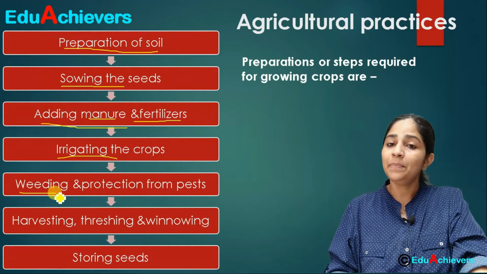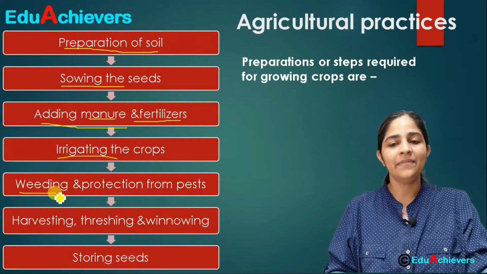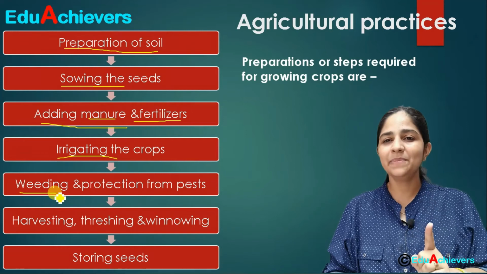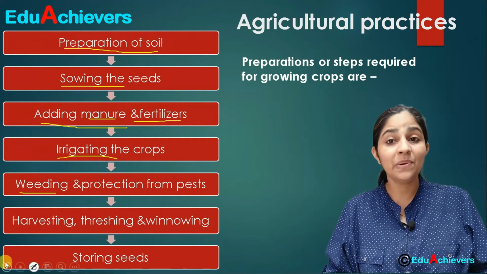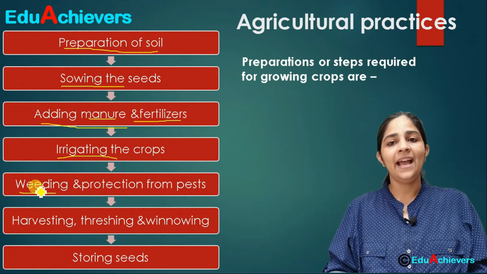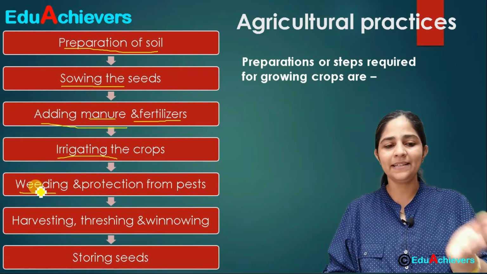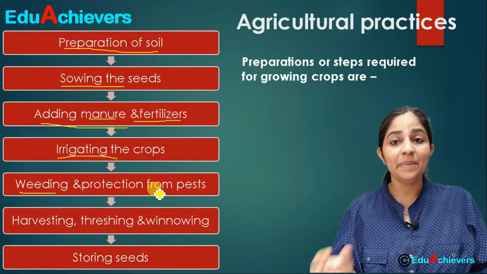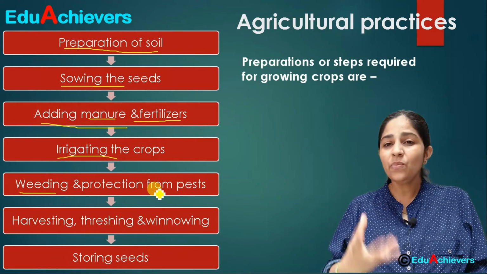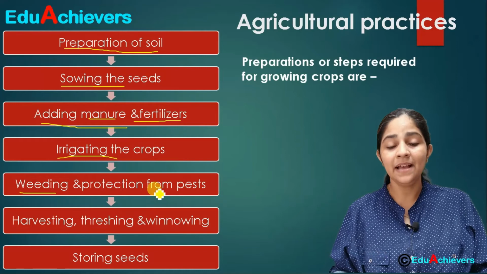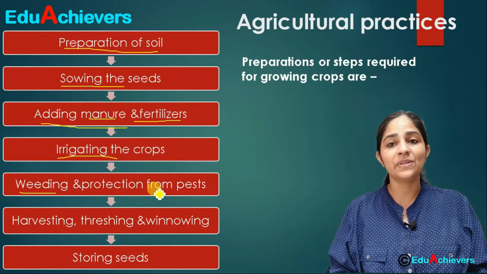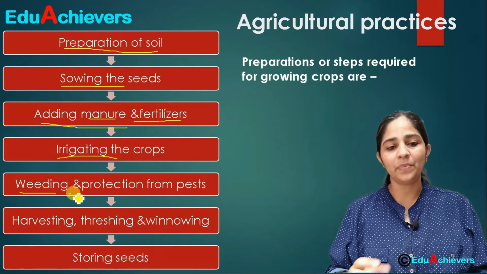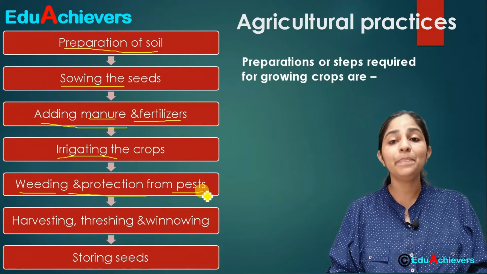The next is the plants are growing at a good rate. We are providing them manure, fertilizers, water. Now along with the plants, it might be possible that some unwanted plants will also grow, which are called weeds, and removal of those unwanted plants is called weeding. And not only weeds, there may be some unwanted insects, especially those called pests, growing in the crops, and they have to be removed. For that pesticides are used and many other methods are adopted. So the protection from the weeds and pests has to be done.